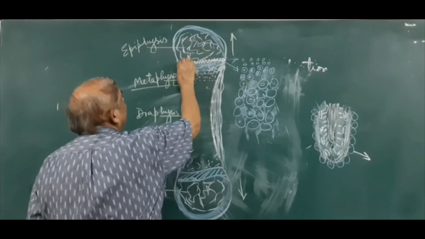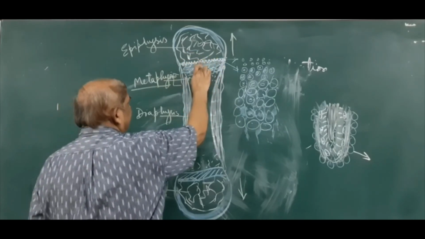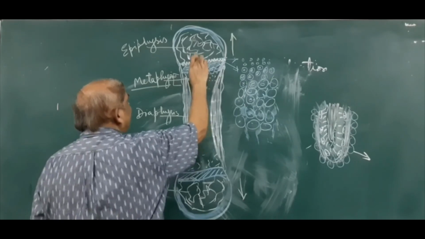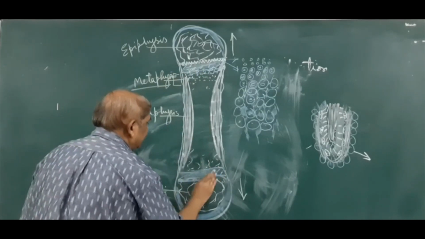This line is called the epiphyseal line, present in adult bone, and it represents the site of fusion between epiphysis and diaphysis.